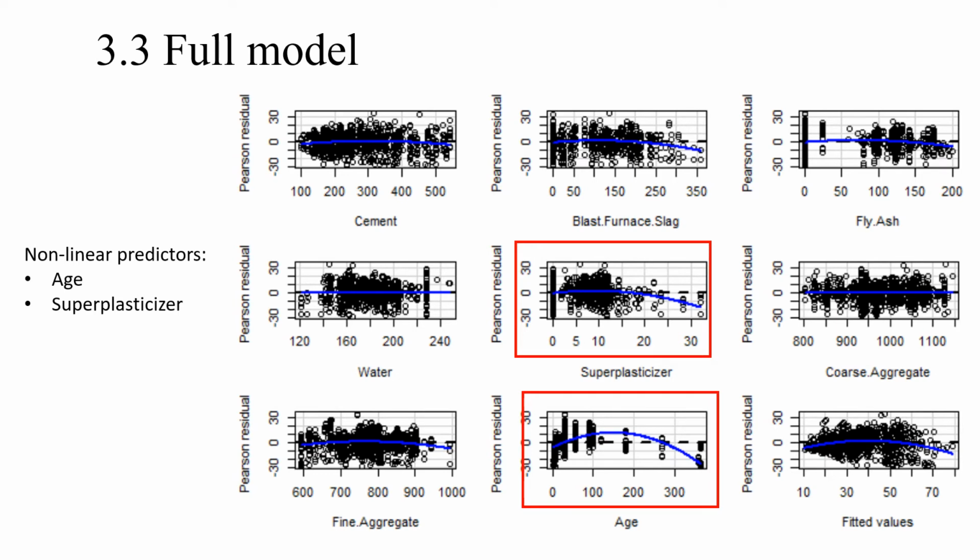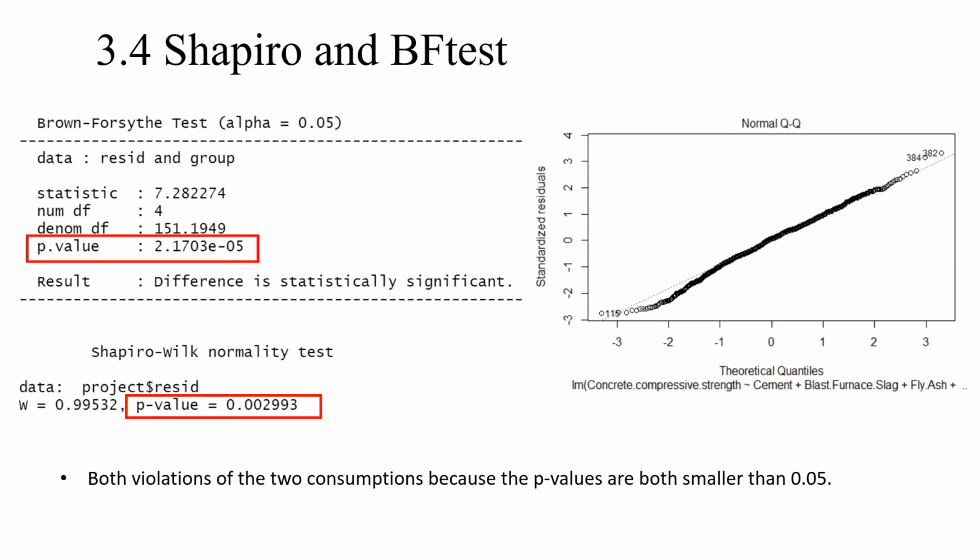We also got the residual plots of our full model. It shows that there are clear nonlinear predictors, especially the age, and it may impact our model, so we need to focus on this point during our next step. Also, we try to do the Shapiro and BF tests to show whether there are violations of the assumptions. The results show that both the BF test and Shapiro test p-values are smaller than 0.05. It means that there are violations of the two assumptions, which are constant variance and normal distribution.